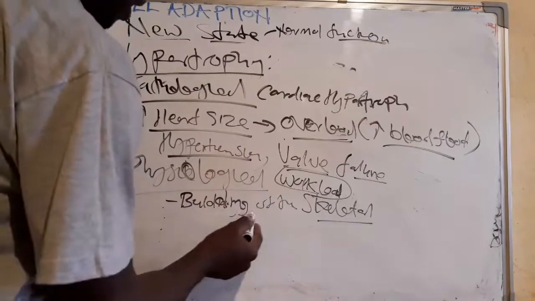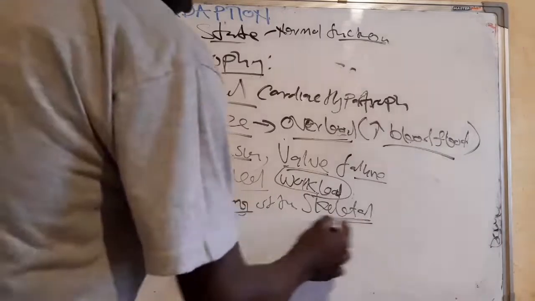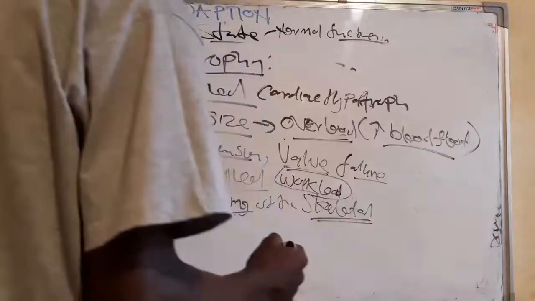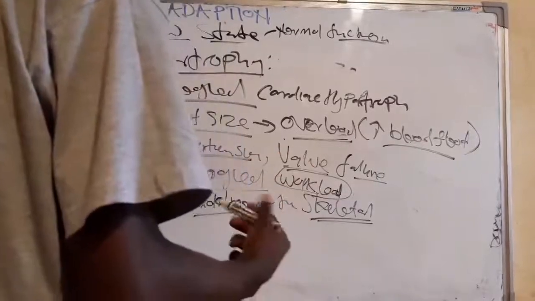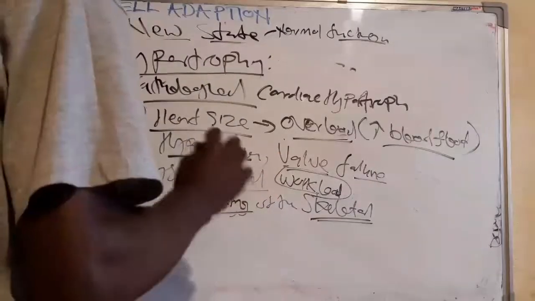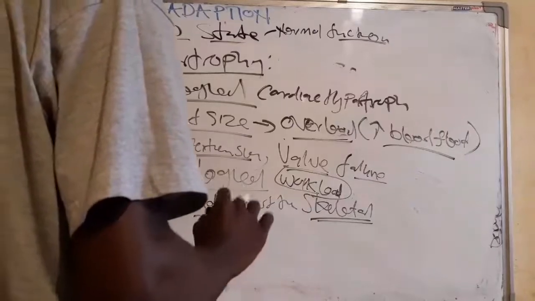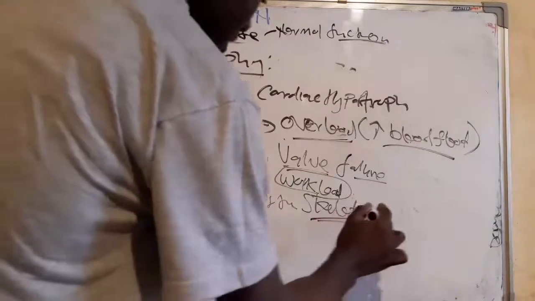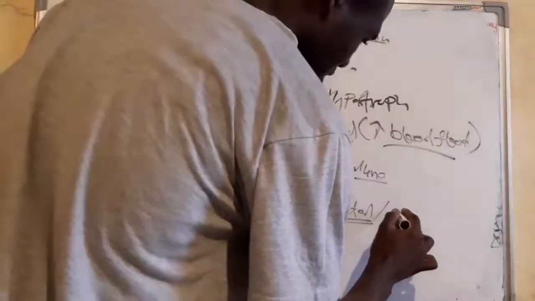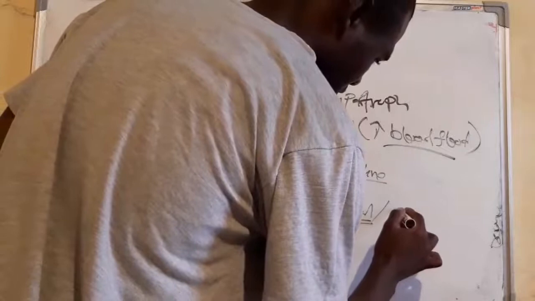This increases the gene expression. As the gene is expressed, protein synthesis follows, hence you would find that the skeletal muscle increases in size. You can also see this in arthritis.